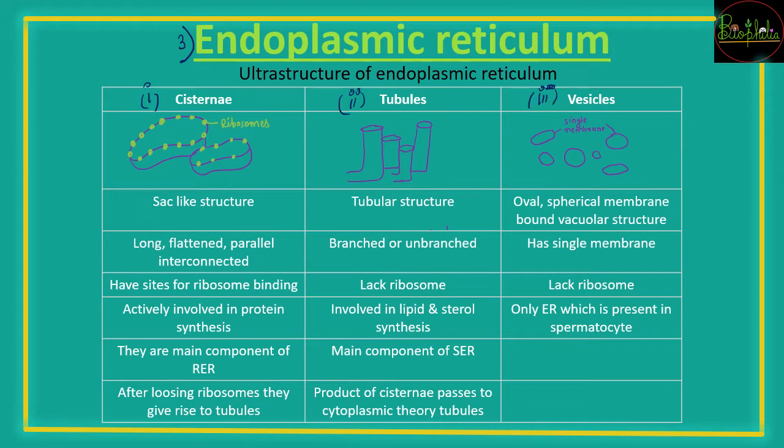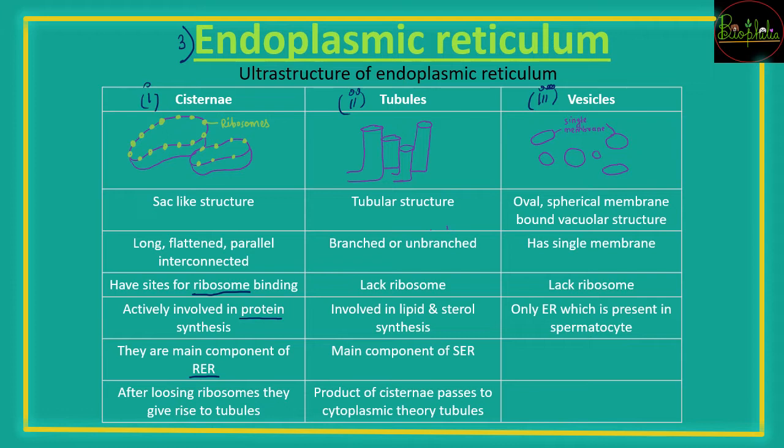So the cisternae are sac-like structures, bag-like, which are long, flattened and parallel, and these are interconnected. They have sites for ribosome binding, and because of the presence of ribosomes, they will be active in protein synthesis. And as you know, ribosomes present on the endoplasmic reticulum make up the rough endoplasmic reticulum. So cisternae will be maximum in the case of rough endoplasmic reticulum.